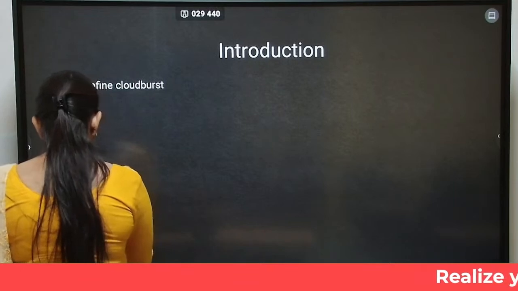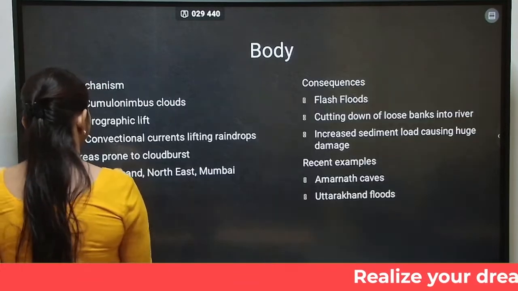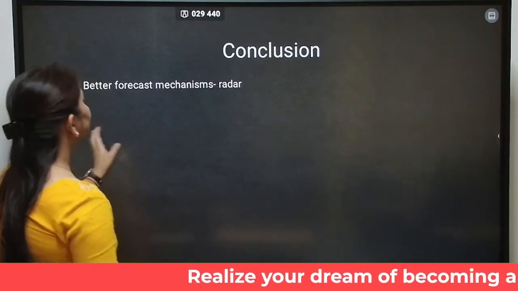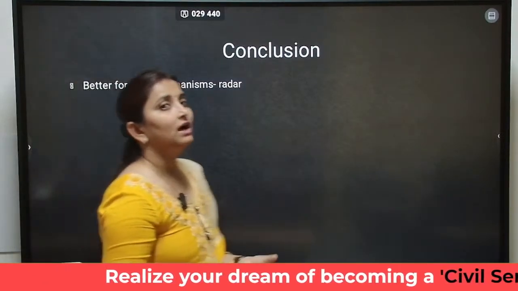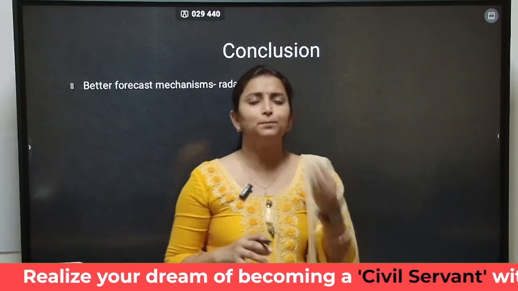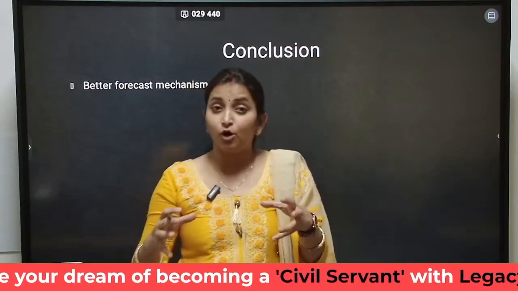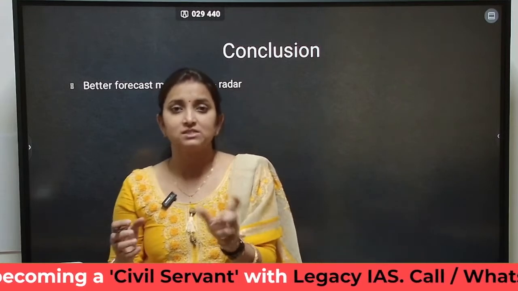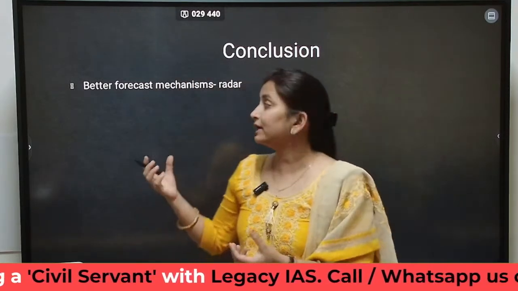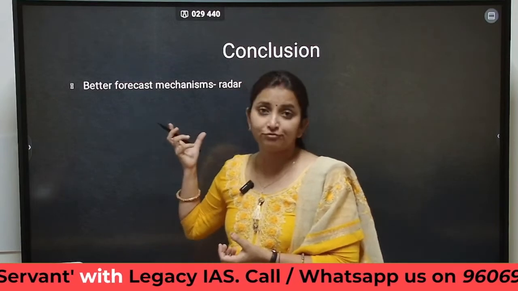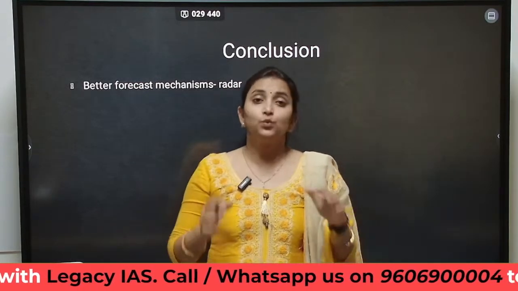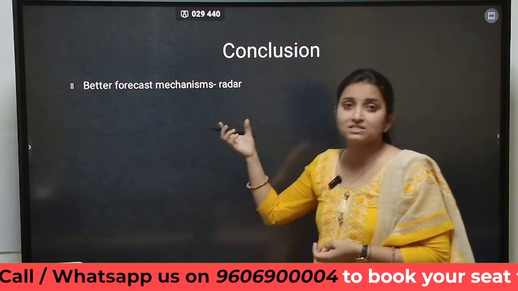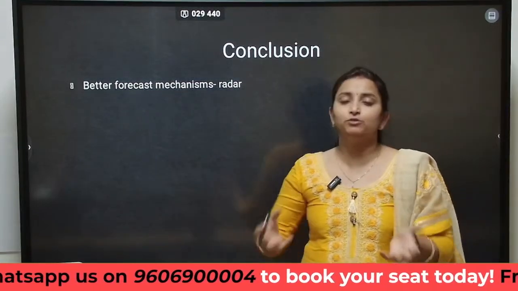Then comes the final part, that's the conclusion. In conclusion, we need to discuss better forecasting. The problem with cloudburst is that it forms immediately, let's say within a 1.5 days span itself. So the prediction of such kind of cloudburst becomes difficult. So we need to devise better forecast mechanisms, sharper radars that can predict such kind of formation of clouds.